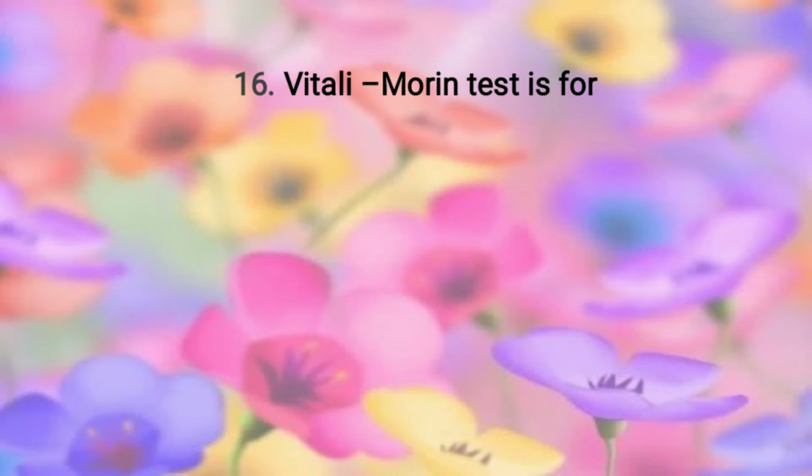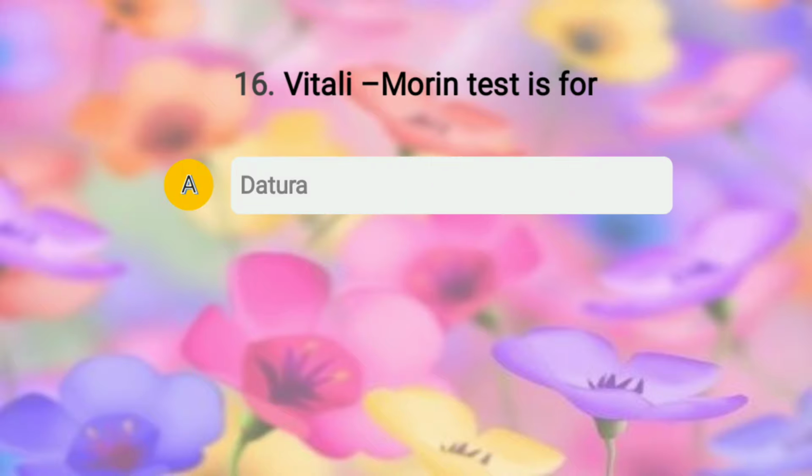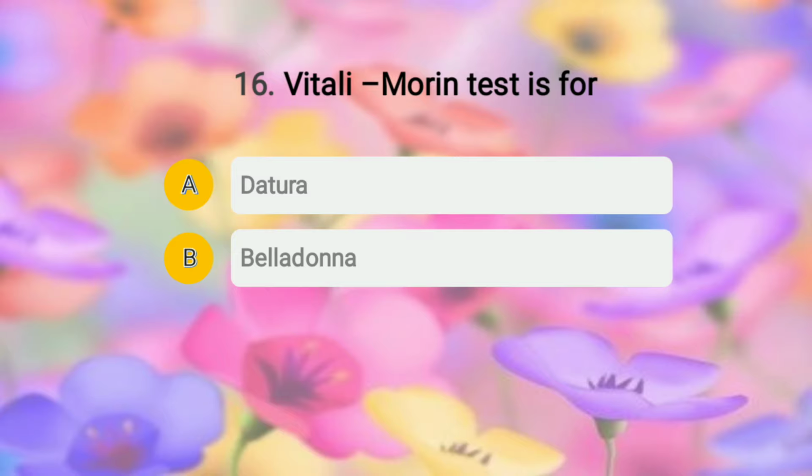Moving to question number 16. Wittmer's test is for, and the options given are A, datura; B, belladonna; C,